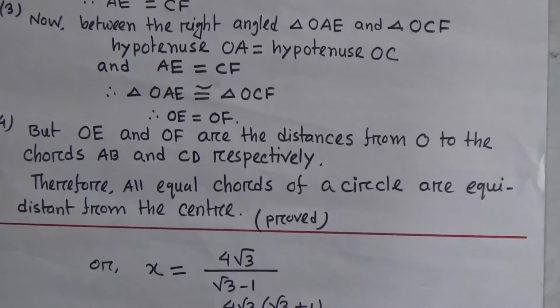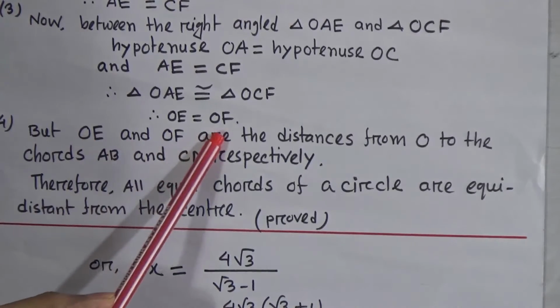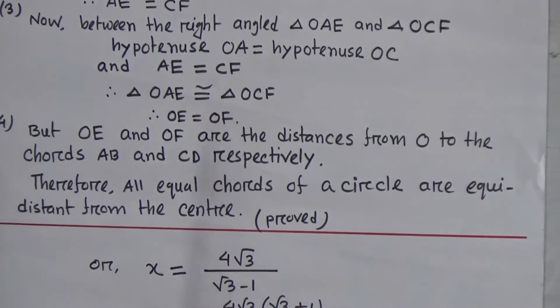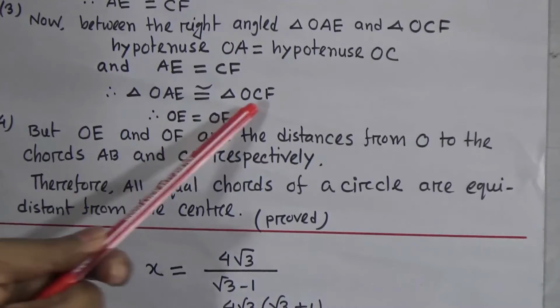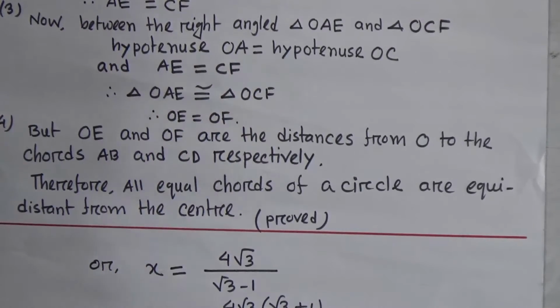Hence, since they are congruent, we can say OE equals OF. Okay, students, the proof is already done.